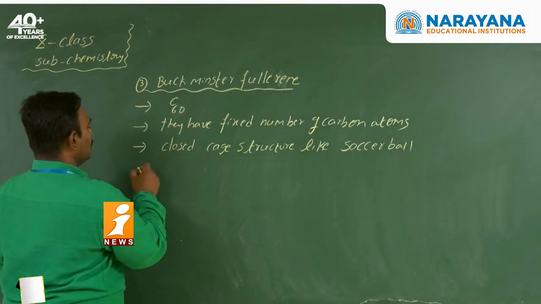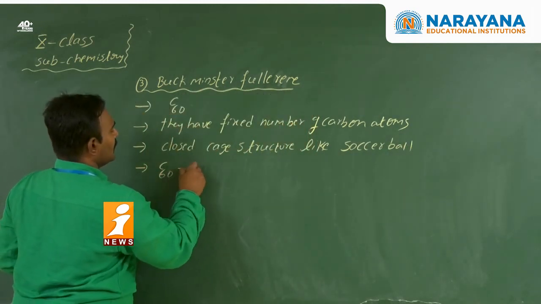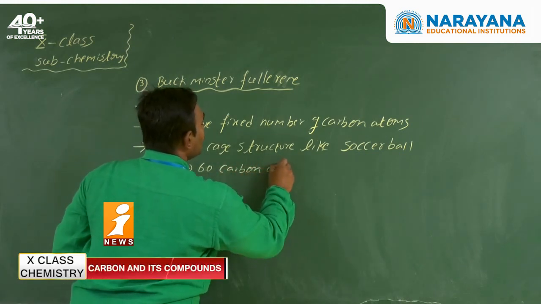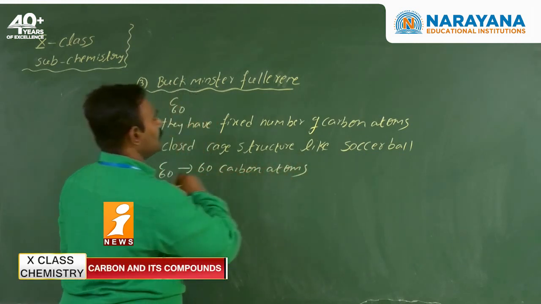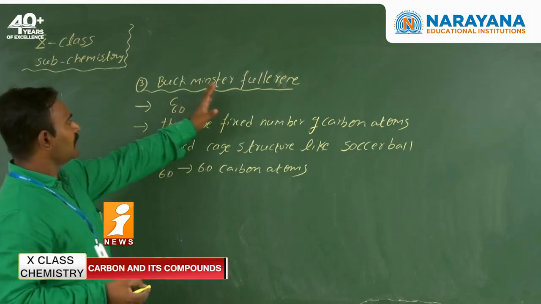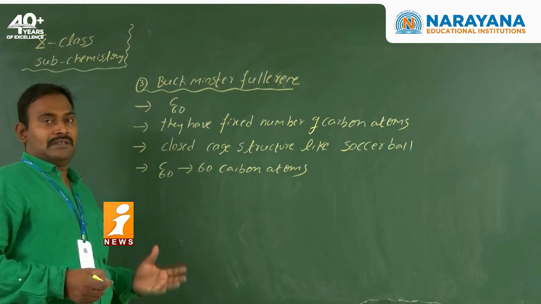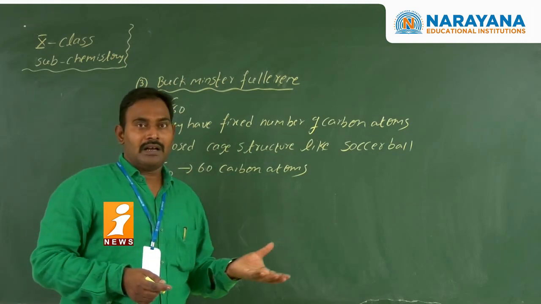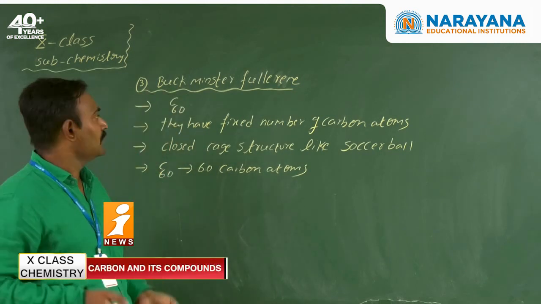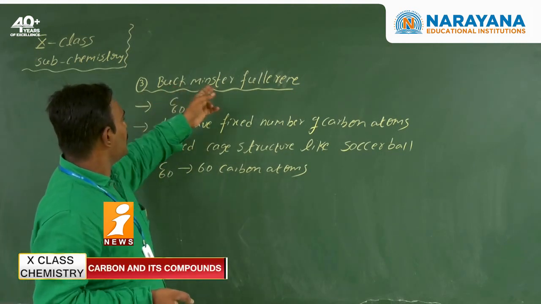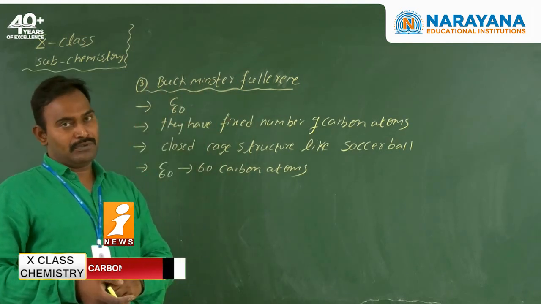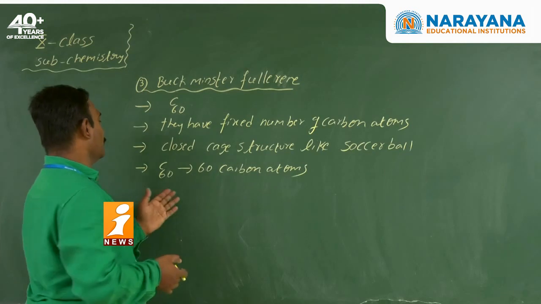In Buckminster fullerene, 60 indicates the 60 carbon atoms. Once again, Buckminster fullerene. Generally, fullerenes may be hollow spherical in shape, or ellipsoids, or cylindrical, and so on. Now we are discussing Buckminster fullerene. Bucky fullerene is spherical in shape.